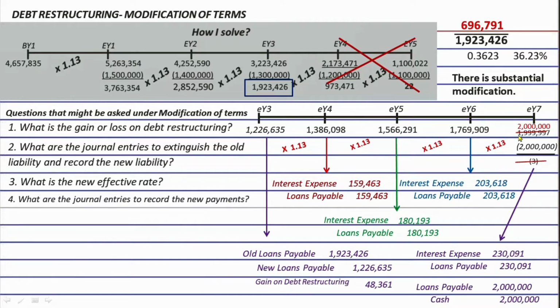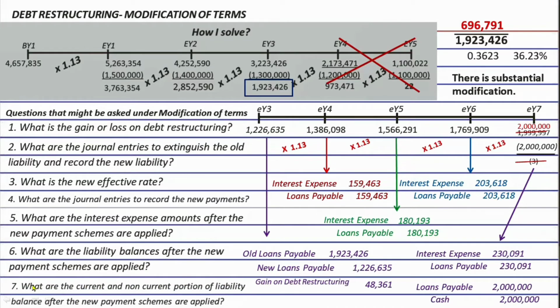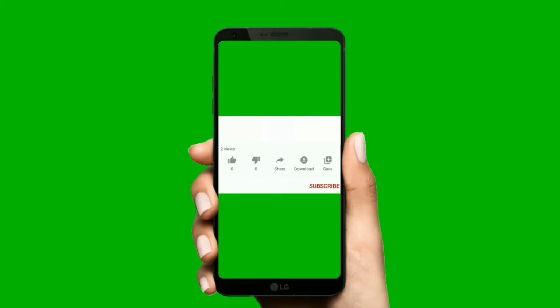Okay? Now, number four, you can also be asked about the journal entries after the modification of terms, like this. Okay? And number five, you can also be asked about the interest expense amounts after the modification of terms. And number six, you can also be asked about the revised liability balances after the modification. And number seven, sometimes you can also be asked about the current and non-current portion of the liability balances after the modification of terms. Okay? So you need to prepare how to answer all of this. And they are already given in the past episode. So go back to it. Okay? So up next, we will have the asset swap. So stay tuned.